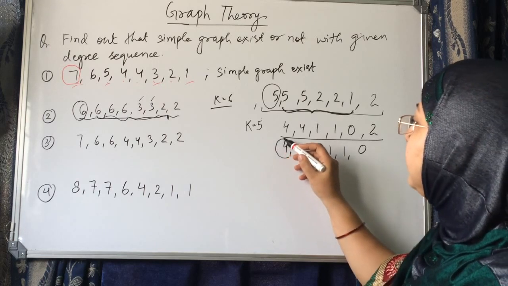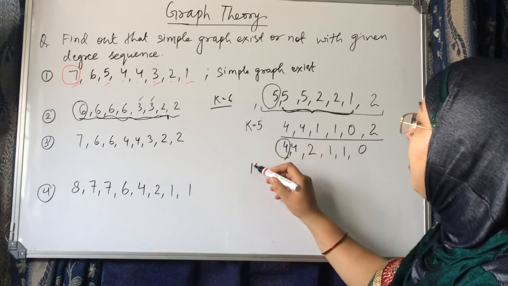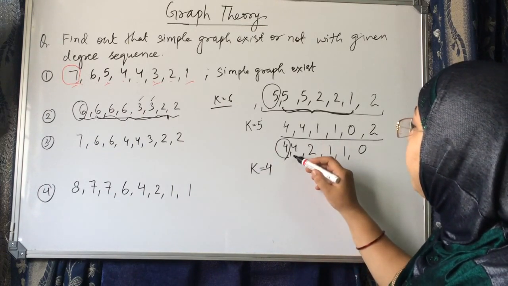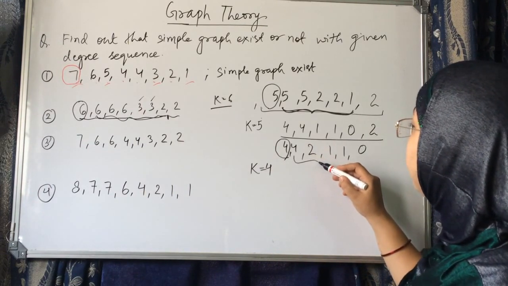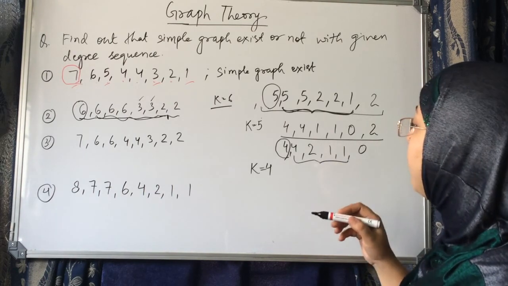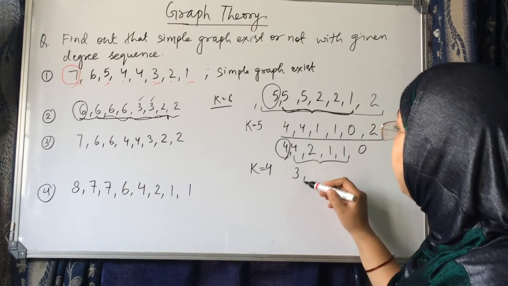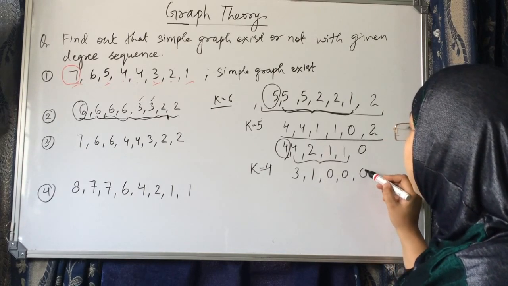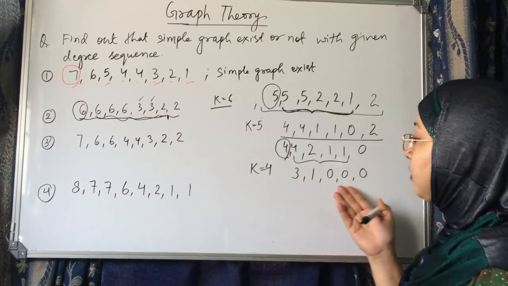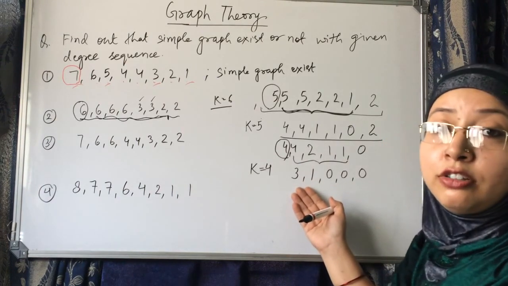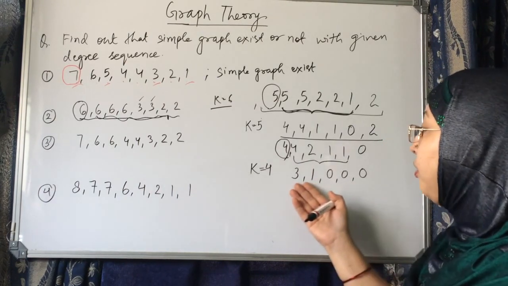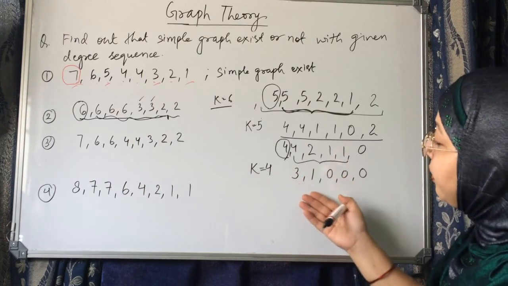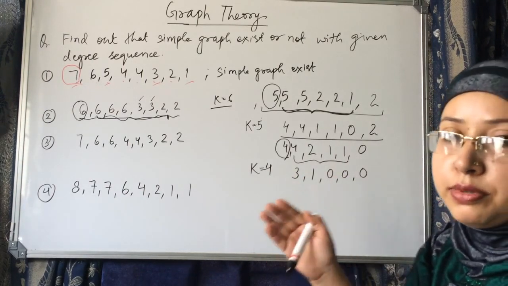Now remove the highest degree and assume it is k. So now k is 4. We have to subtract 1 from the next 4 entries. So it will become 3, 1, 0, 0, and 0 is already here. Not all the entries have become 0, no entry is negative, and enough degrees are there. So we have to repeat the procedure again.